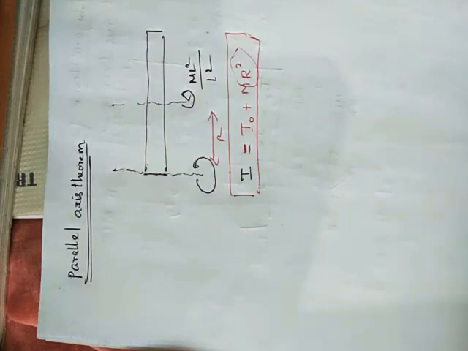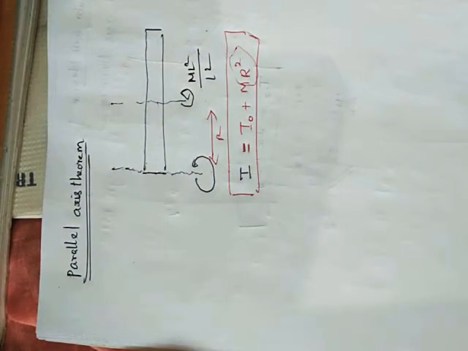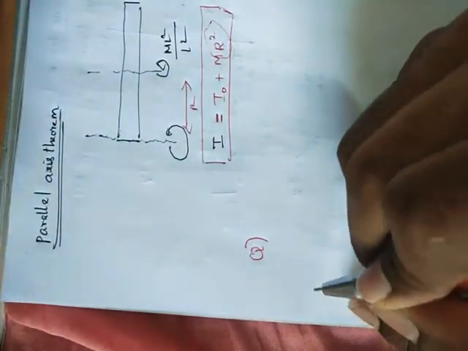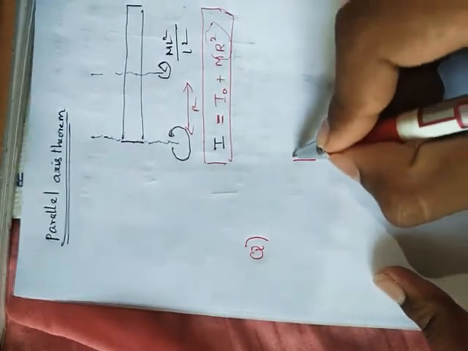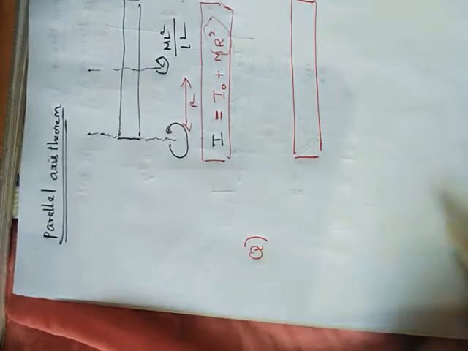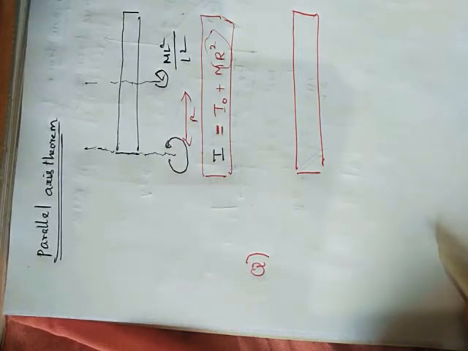Generally, in this chapter you have to learn lots and lots of problems. It's a problem-based chapter, the most weighted chapter, and mostly they are going to ask a problem. So in this chapter we are going to discuss lots and lots of problems. Suppose this was a question. This is a rod. Find the moment of inertia of the rod perpendicular to the axis passing through the point equidistant from the center and one end.